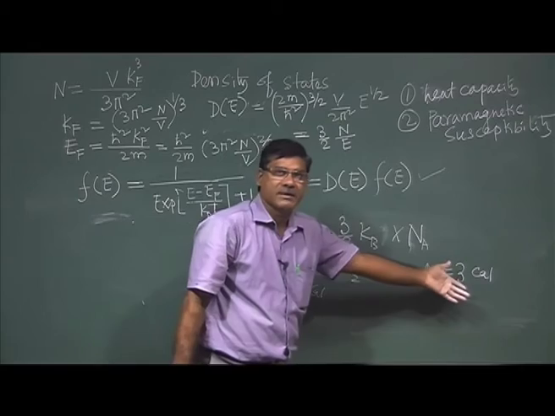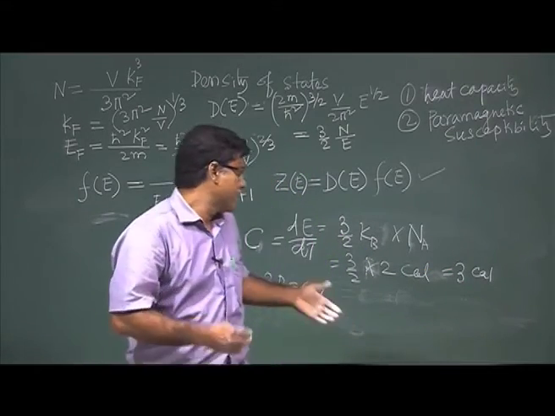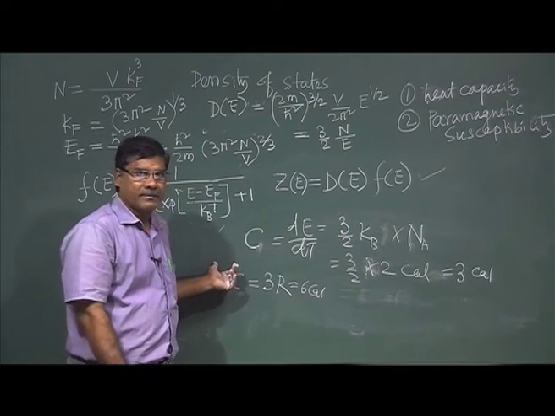Additionally, I will get this one. So, for a metal it should be 50% higher than the insulator heat capacity, right.